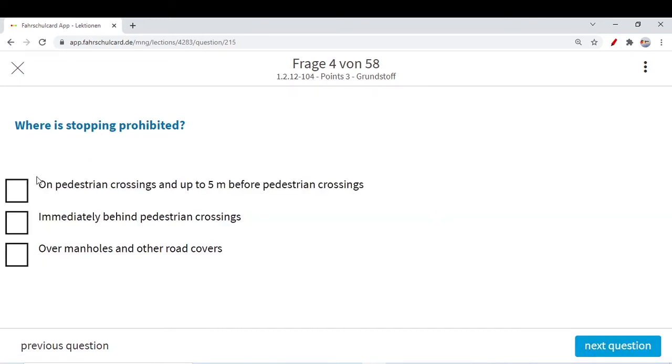Where is stopping prohibited? Again, where you cannot stop: on a pedestrian crossing and up to 5 meters. This we already know, you cannot stop exactly on the pedestrian crossing and before. After that you can, or behind that, but before or exactly at a zebra crossing you are not allowed to stop. Yeah, this option is correct. You cannot stop directly on a zebra crossing and up to 5 meters. Immediately behind pedestrian crossing, no, there you can stop.